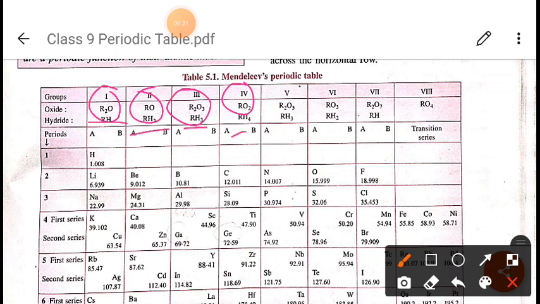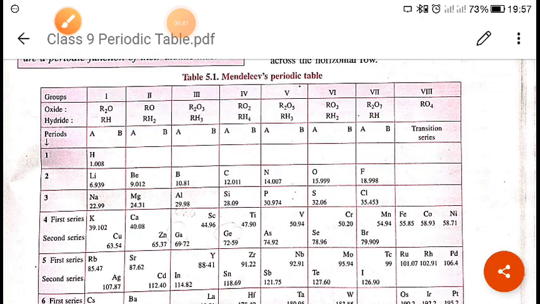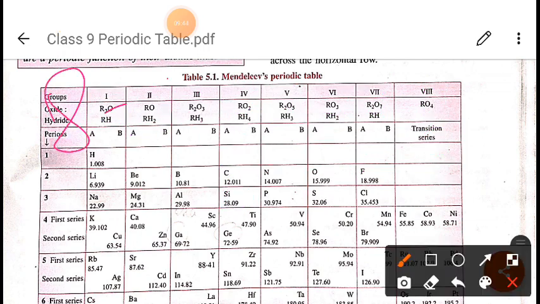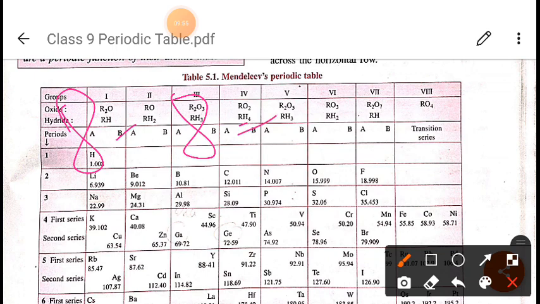After that, he says the valency is the group number subtracted from 8. After group 4, it is 5 6 7 and 8. So for group 5 the valency will be 8 minus 5, which is 3. For group 6 the valency will be 8 minus 6, which is 2. For group 7 the valency will be 8 minus 7, which is 1, and for group 8 the valency will be 8 minus 8, which is 0.